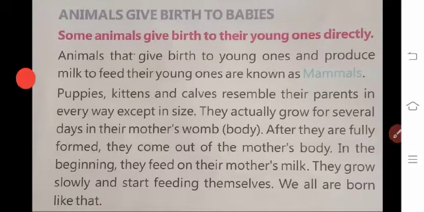Okay children, before that, I would like to ask you one thing. Children, tell me, which animal do you like most? Somebody likes cat, dog, etc. Somebody likes wild animals also, like tiger, lion, like that. But most of the members like the pet animals, isn't it? Yes. Okay children, let me see.